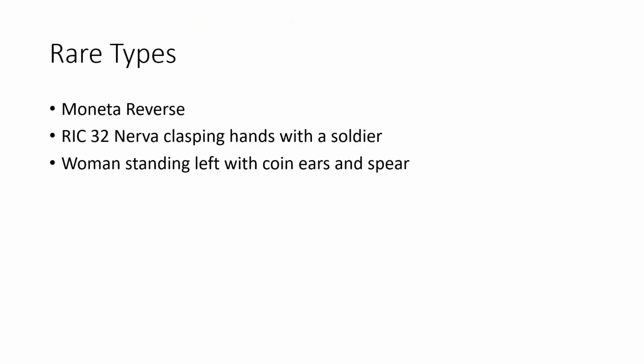And in addition to that reverse, you can see that there are two other rare Nerva reverses, which I can't find pictures of. One depicts Nerva clasping hands with a soldier, and the other one has a woman standing left with what should be corn ears and a spear. Neither of those have pictures available on the internet, but they're both listed in the Roman imperial coinage.